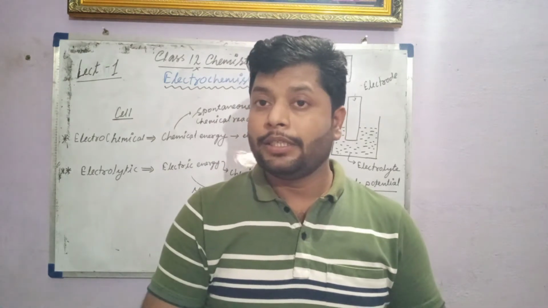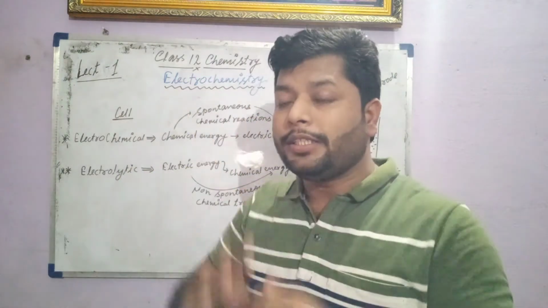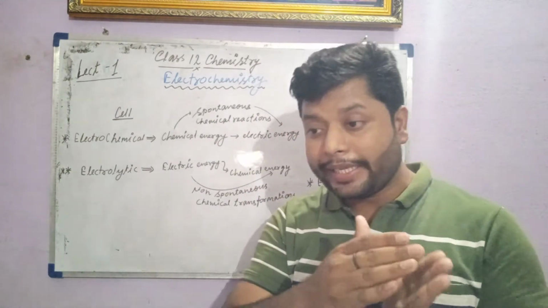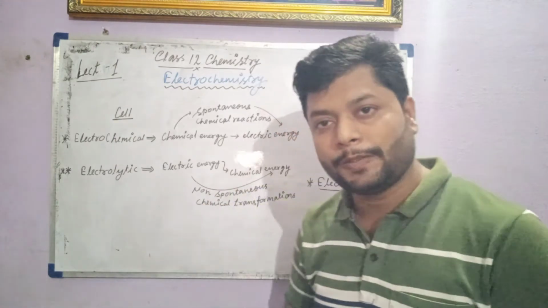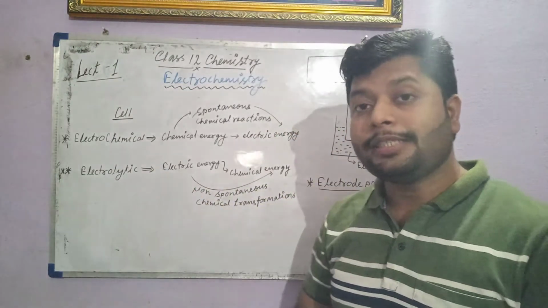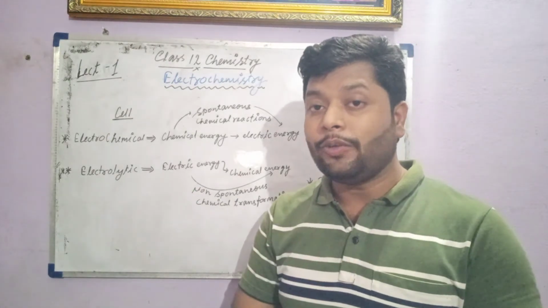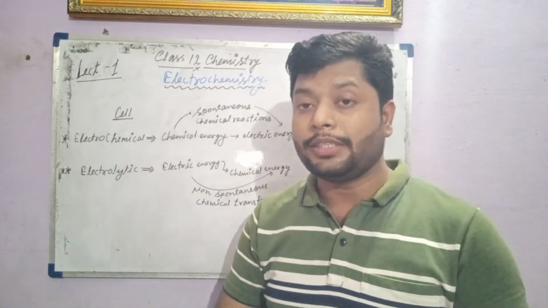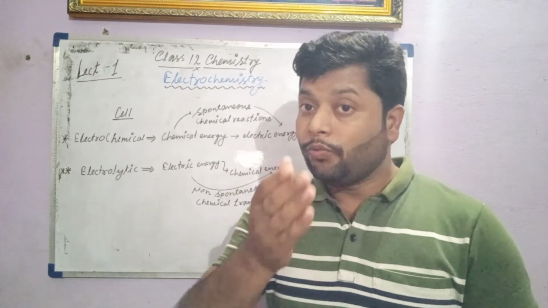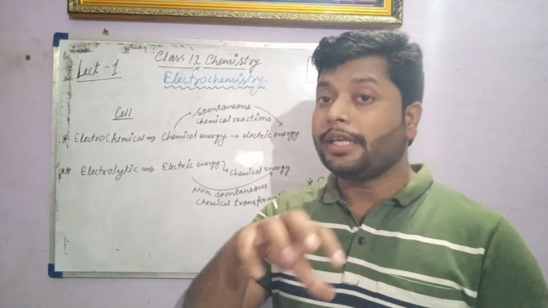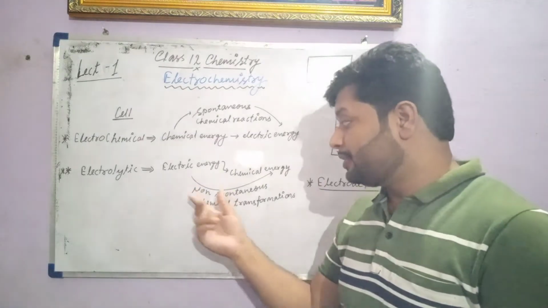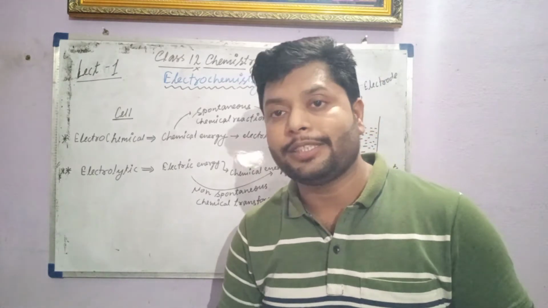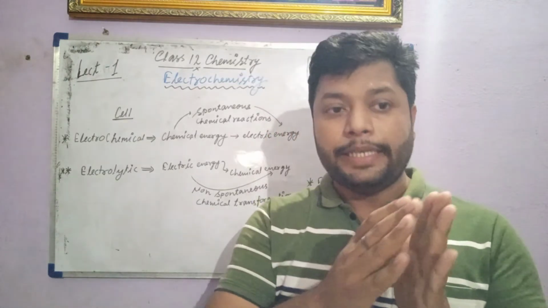On the other hand, whenever we pass electrical energy, generally a chemical reaction occurs. These chemical reactions are generally non-spontaneous, and that's why electrolytic cells are actually building block cells. When there is no other method of conversion of a chemical reaction, we pass electrical energy, because electrical energy can drive any non-spontaneous process, and that will be changed into the chemical reaction.